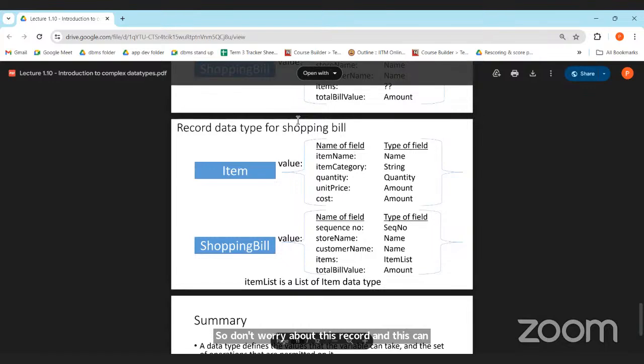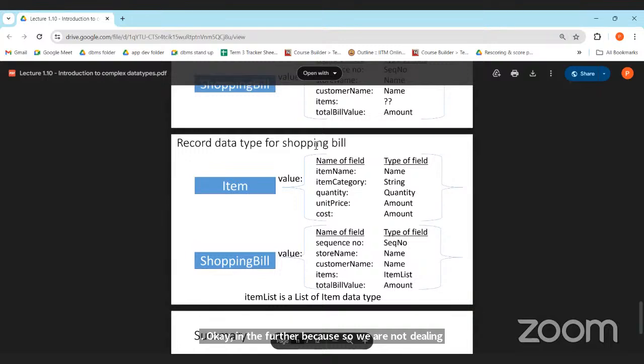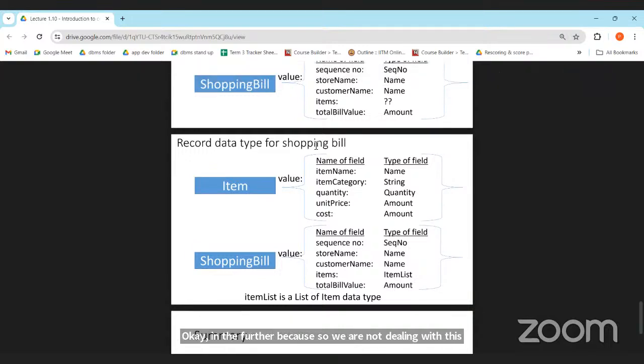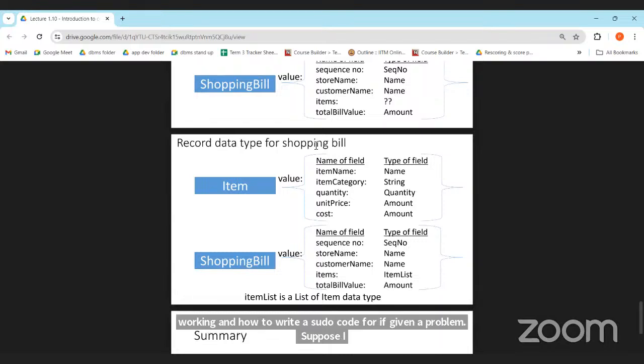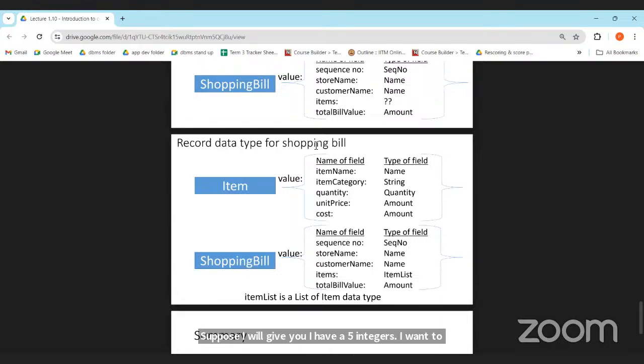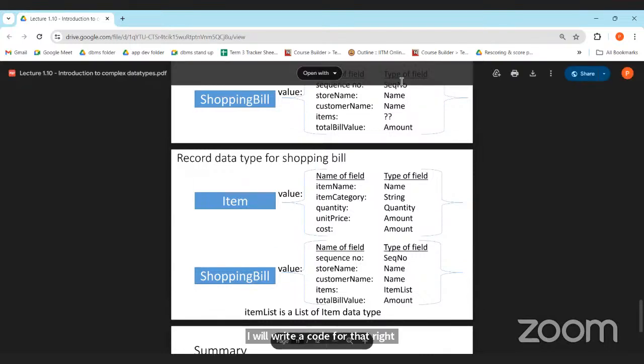In the further weeks also, we are not dealing with this. In this course, the main objective is to understand the logic of the pseudocode, how pseudocode is working, and how to write a pseudocode for a given problem. Suppose I give you 5 integers and I want to find out the maximum of the 5. How will you write the code for that? I have a list in which I have 10 numbers. I want to find out the second largest element from that list, so I will write code for that, right? This is what we are going to develop in this course. So thinking ability should develop.